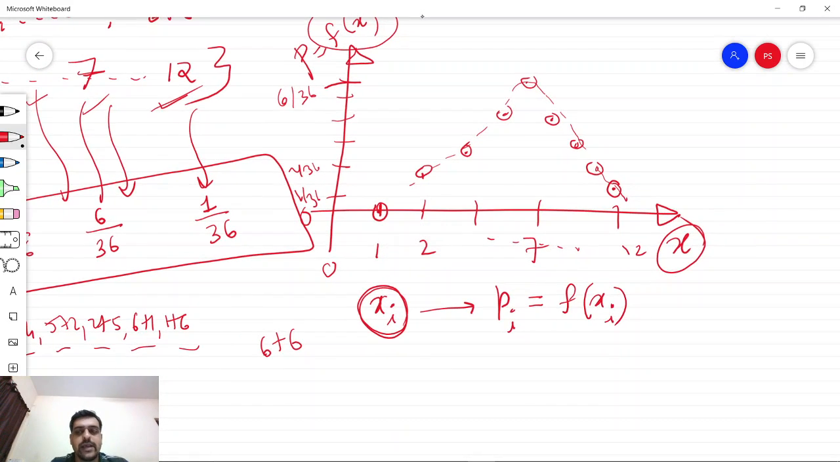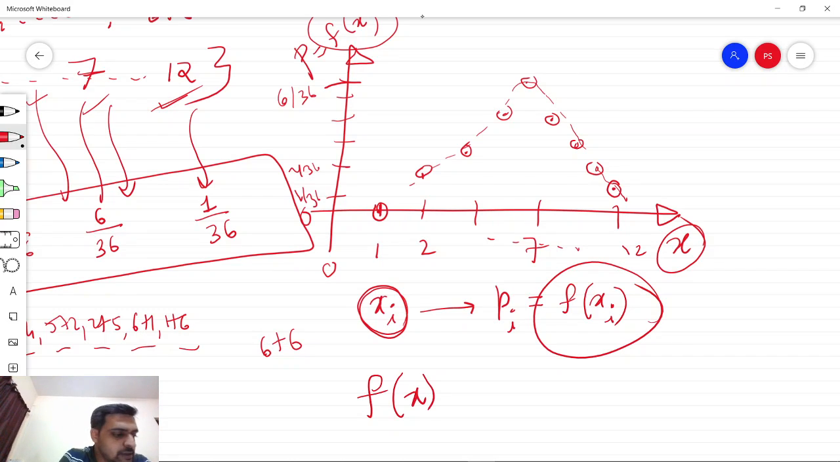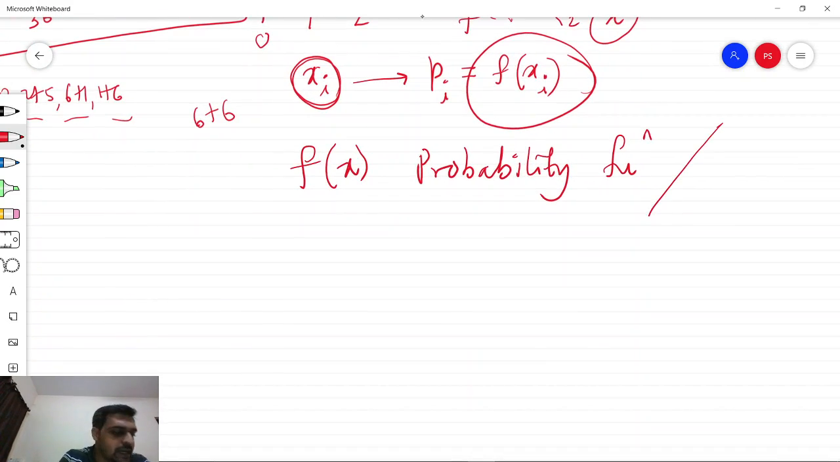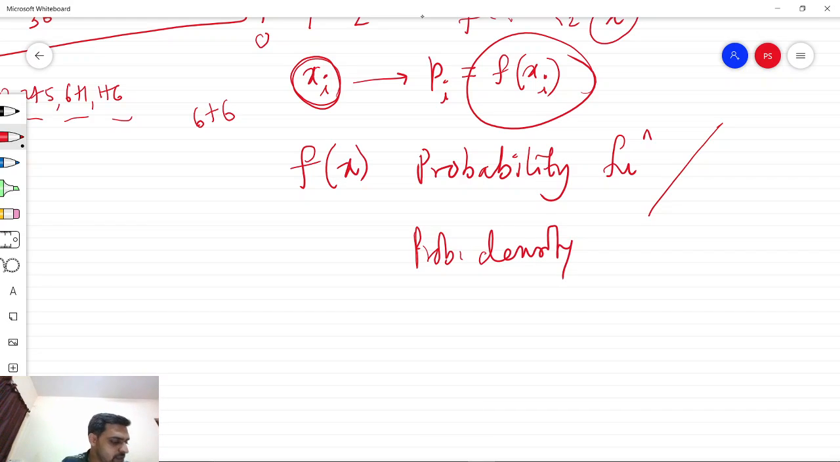This f of x, which gives the probability of occurrence of random variable x, is called probability function. It has many alternate names. It is also called probability density or probability density function.